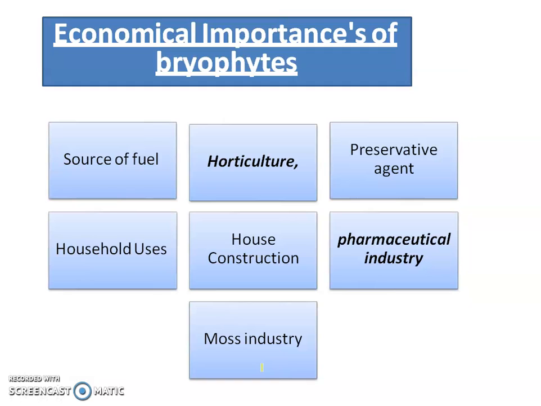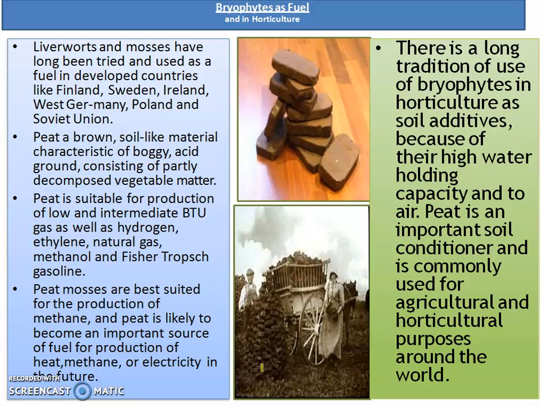Then what is the importance of bryophytes? They are a source of fuel, they are helpful in horticulture, house construction, and many more. The mosses produce peat. Okay, when they dry up, they form peat. Peat is a brown soil-like material, characteristic of boggy acid ground, consisting of decomposed vegetable matter.